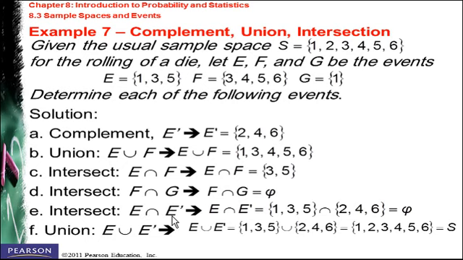Since E complement is the opposite of E, the answer is going to be phi, or an empty set. Why? Because E is only odd numbers, while E complement is the even numbers. We don't have anything in common, so it's going to be phi. Finally, E union E complement is going to be all the values in E and E complement. In other words, it's going to be the whole set.